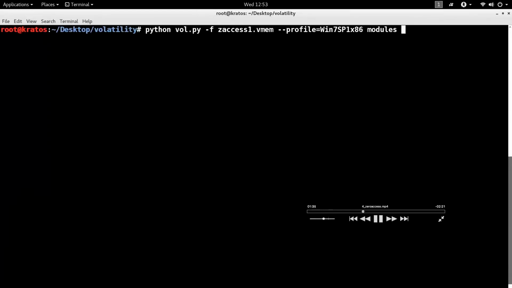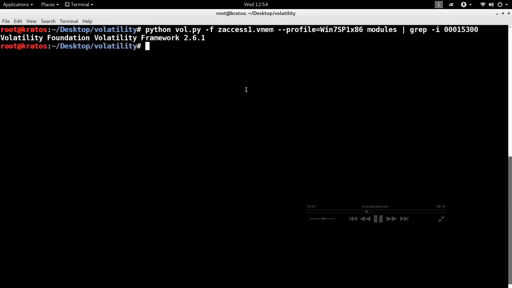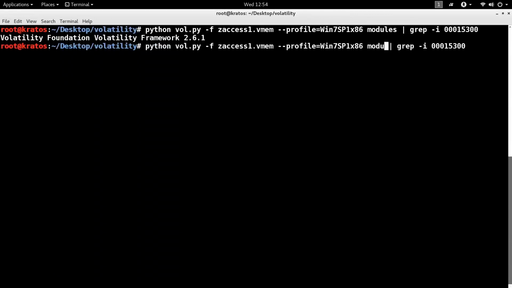How can I do that? There is a plugin called modules, which will list all the kernel modules, okay? Kernel drivers, the kernel itself, and so on. When I search for that driver name, it does not show up, probably because sometimes a malicious driver can hide by unlinking from the doubly linked list, or it is also possible that the driver is running an orphan thread which is executing, but it detached from the module, because of which you are not able to find the actual module.